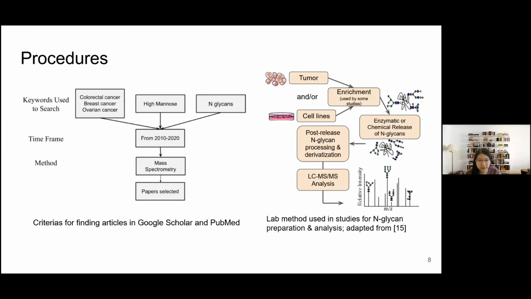First, the cells or tissues are homogenized and membrane proteins are extracted from them. Further, glycoproteins may be enriched to access lower abundance proteins before subjecting them to enzymatic or chemical release of N-glycans from the protein backbone. The released N-glycans can now be analyzed using mass spectrometry combined with separation methods such as liquid chromatography, which is one of the most widely used hyphenated techniques since it requires a small sample size and offers accurate analysis of glycan structures with high sensitivity.